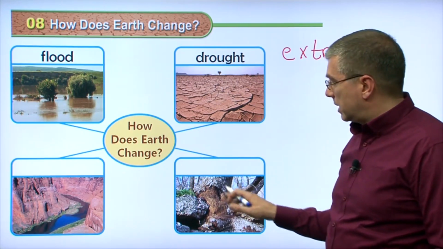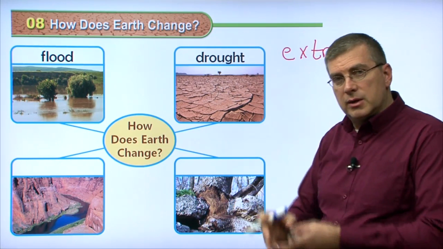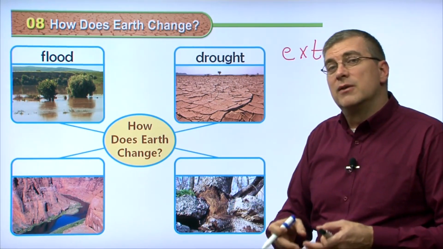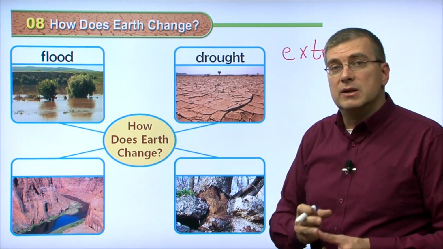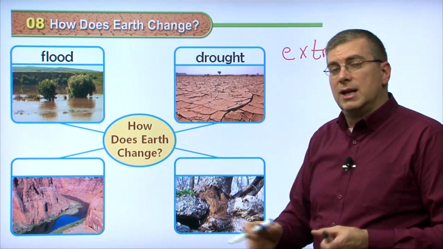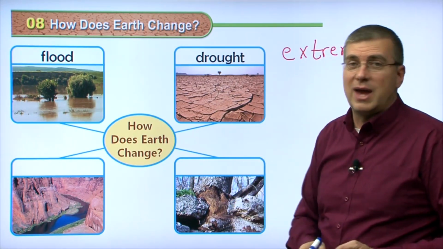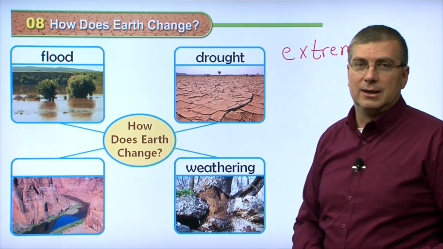Okay, let's move down here to this picture. Now we can see that the rocks have been breaking apart. The rocks have been broken apart by some forces. Usually rain, snow, wind will break rocks apart and change their shape and make them from big rocks into little rocks. What do we call that? What is that process called? That process is called weathering, right?